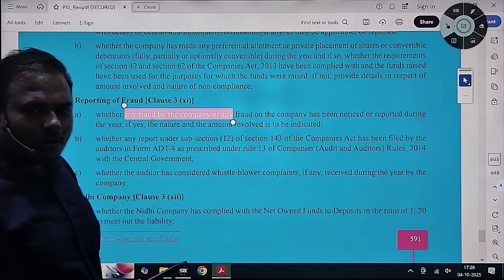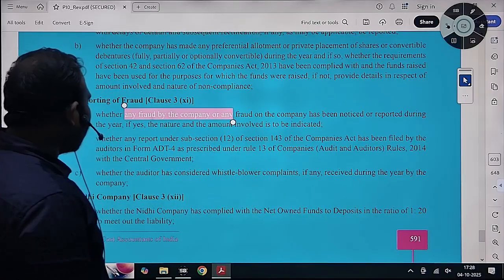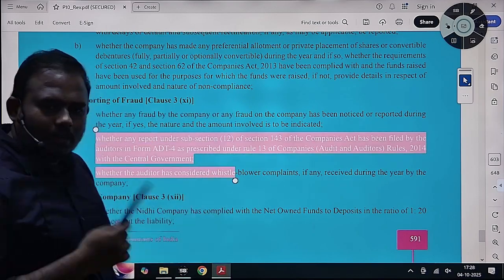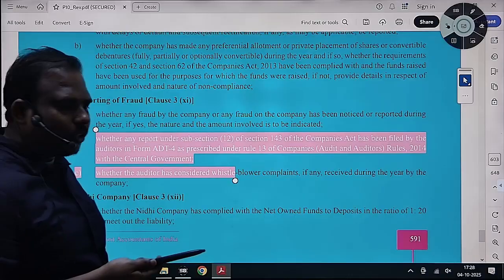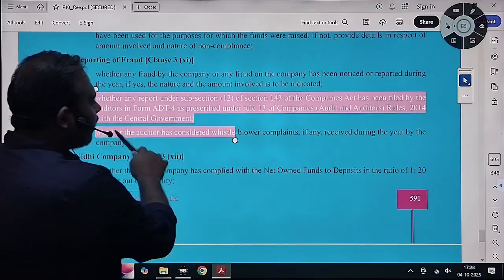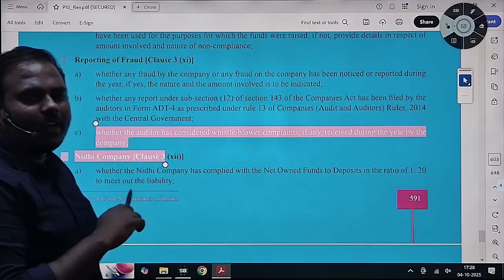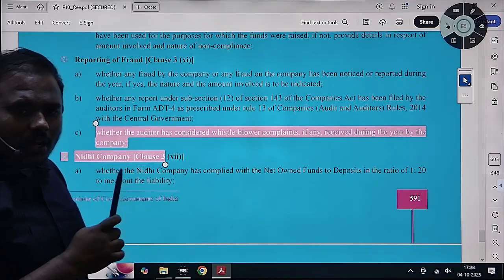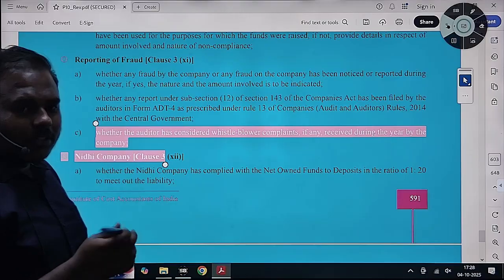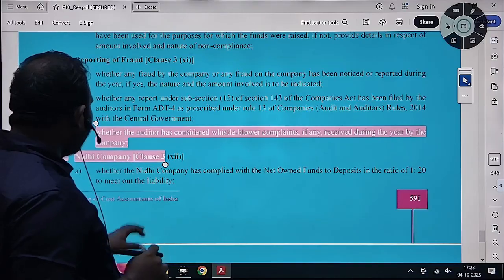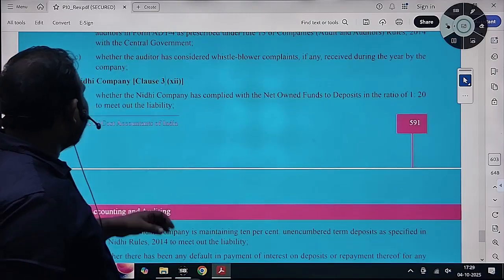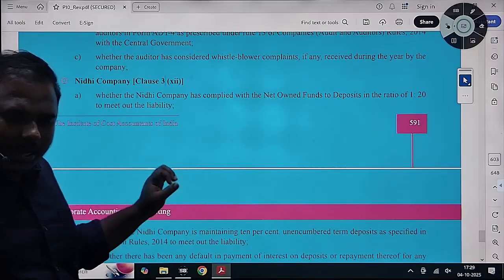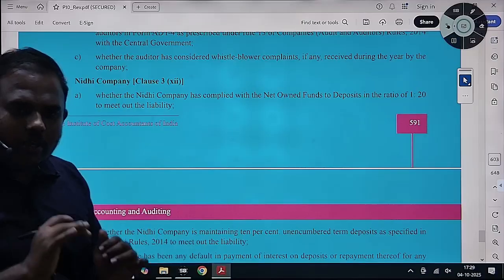Who are those involved, the amount involved in the fraud, all of that is reported to the Central Government through Form ADT-4 under Section 143(12). Whether the auditor has considered whistleblower complaints, if any complaints are there relating to fraud or any other whistleblower complaints, whether they have been properly disclosed or not.